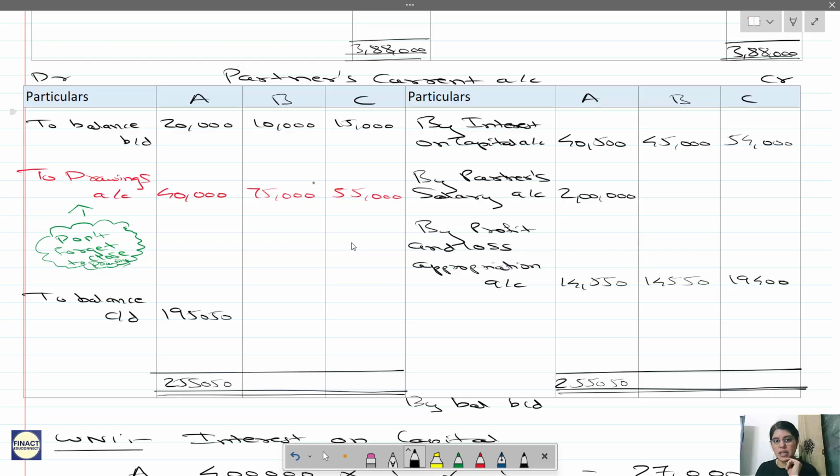Calculate for the other two. So B, you can see that the debit side is more. So this is 85,000, and this is 85,000 minus this one. Remember to balance it correctly. Go one by one, partner at a time. A is a credit balance, opening credit you have got. B, you have got it on that side. So 85,000 minus 45,000 minus 14,550. So B, you will have it here. Next year, whenever you are opening, B will come over here.